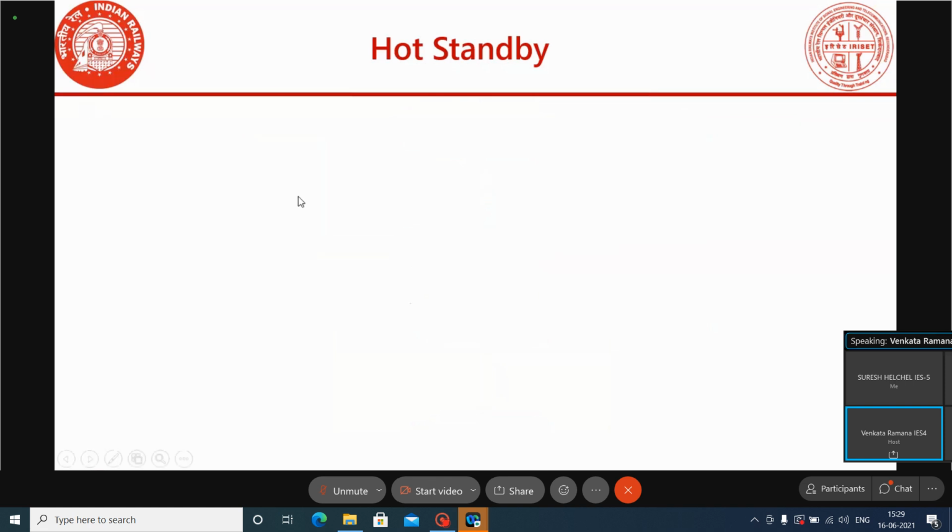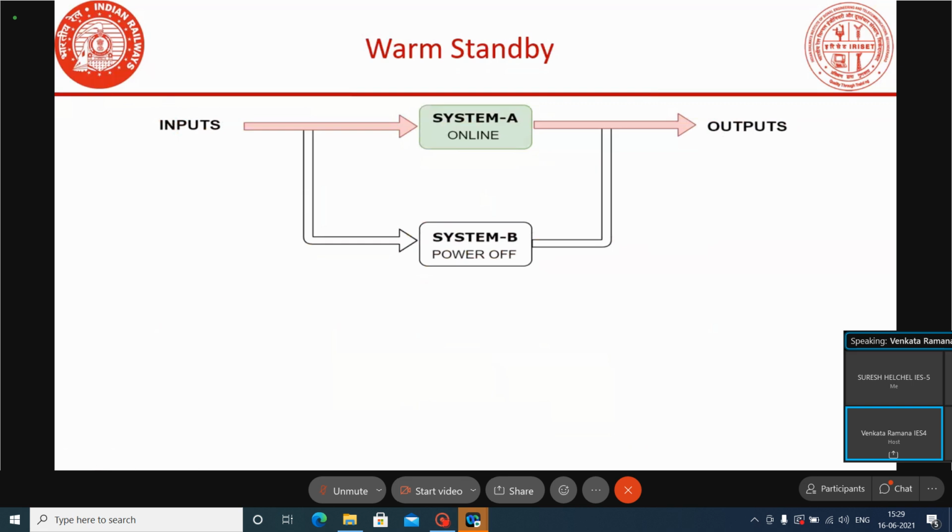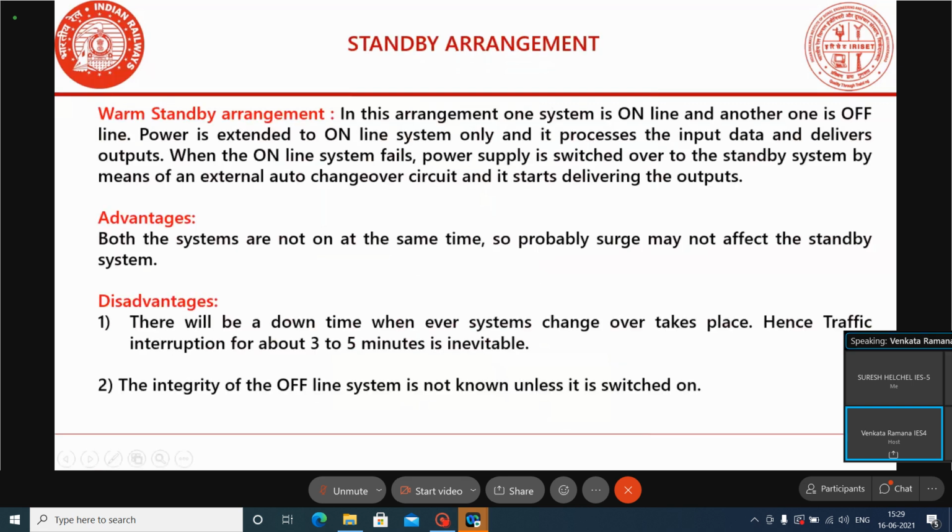Now the advantages and disadvantages of warm standby and hot standby. The advantage of warm standby is that both the systems are not on at the same time, so a surge may not affect the standby system. In warm standby, only one system is on and one is off. If any surges are there in the power supply, both the systems will not be affected, only the online system.